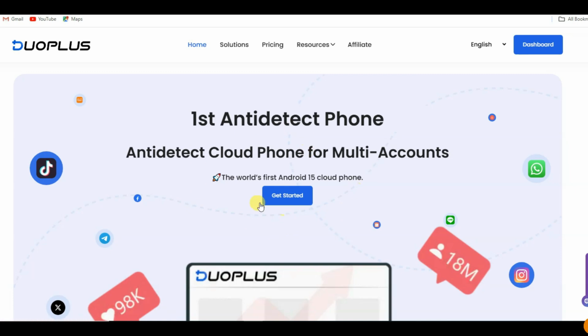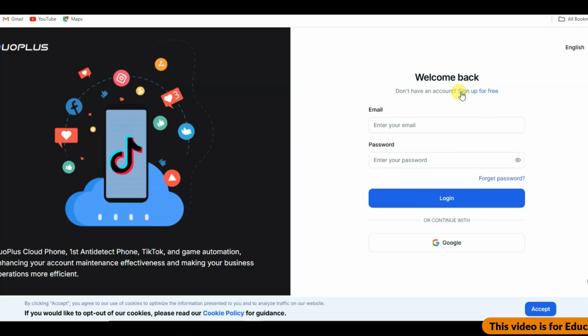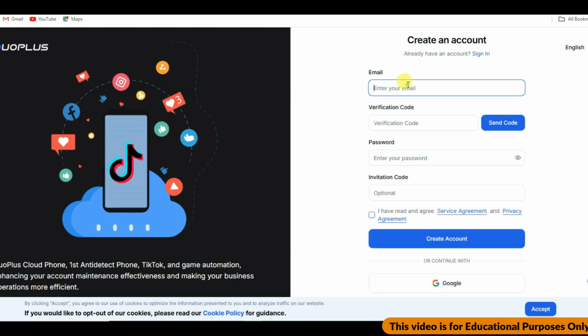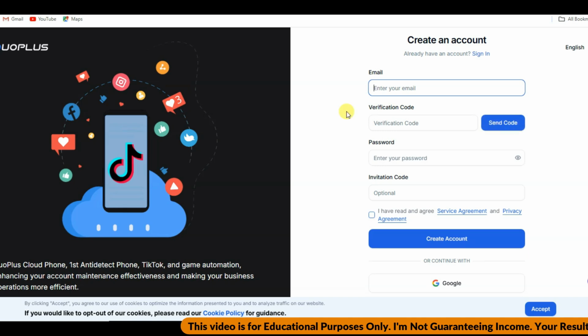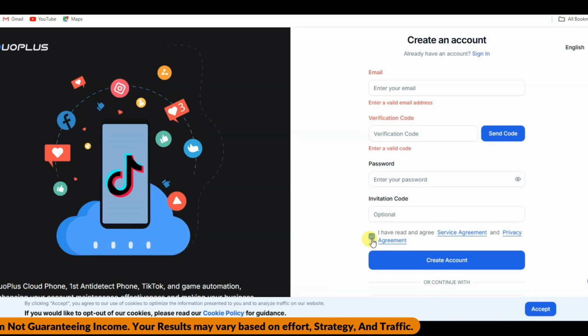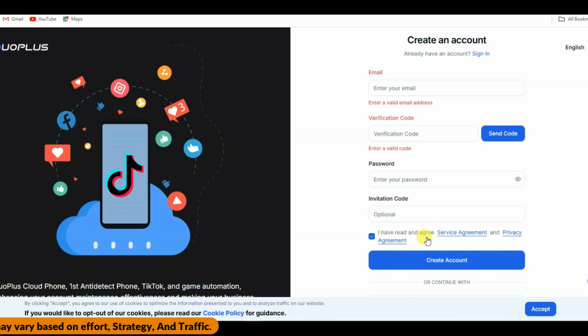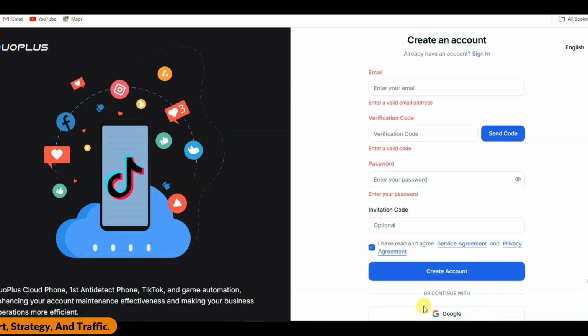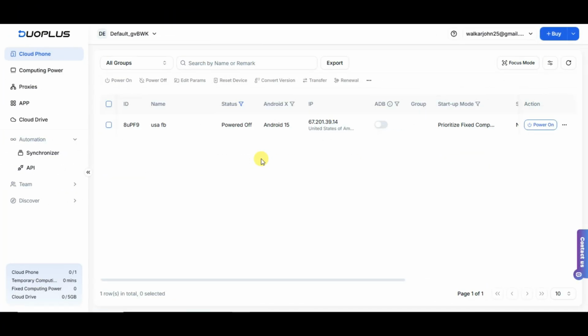You can click on Get Started button. Now you can click on Sign Up for Free button. You can type your email address and then you can click on Send Code button. This platform will send verification code on your email address. You can type your verification code. Now you can type your password and this is optional. You can read and agree its terms of service and at last you can click on Create Account button. You can also continue with Google. I have already created account on this platform. I'm going to log in. Once you create your account successfully, you will then come to this page.